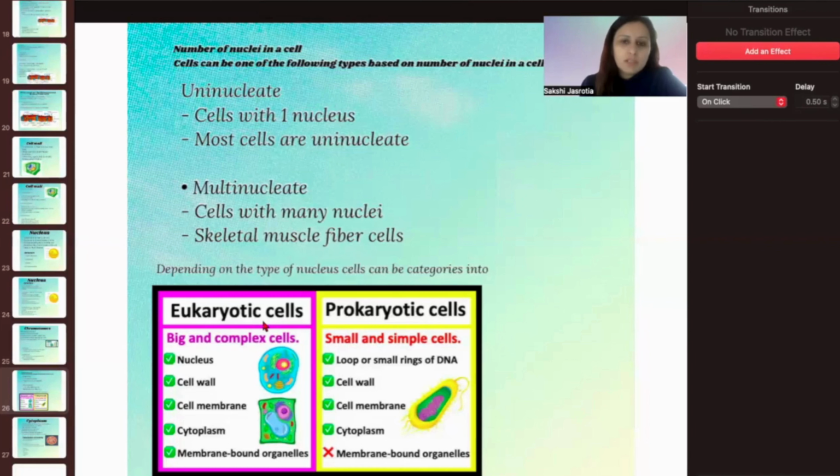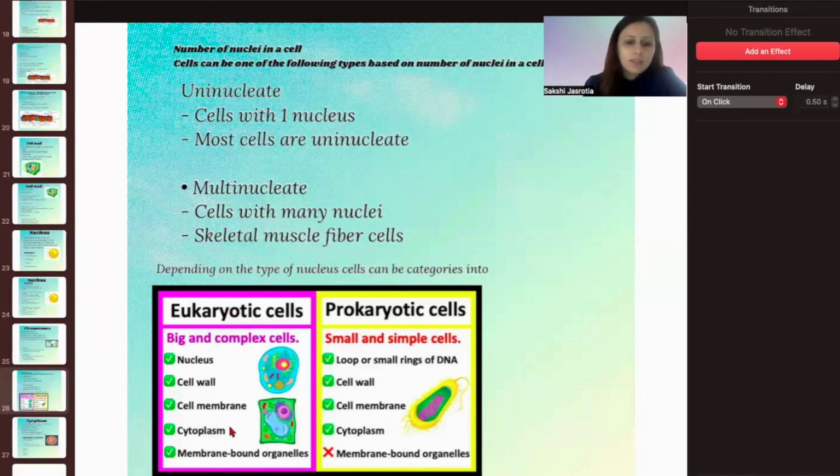It is observed that there are multiple nucleuses present in the skeletal muscle fiber cells, right? And we have discussed this previously also, eukaryotic and prokaryotic. इसका दोबारा we are going to talk about here because we are talking about nucleus. Eukaryotic cells are those which have a well-defined nucleus, and prokaryotic are those that have a primitive type of nucleus. Here we can clearly see the distinction between these two.